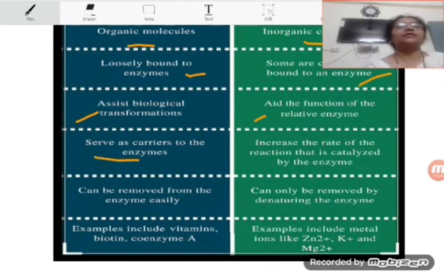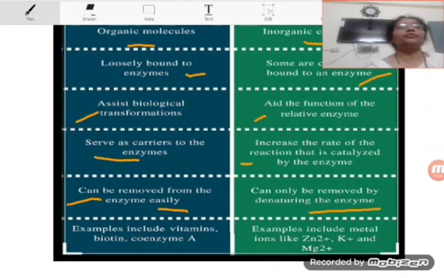Coenzymes serve as carriers to the enzymes, and the cofactors increase the rate of the reaction that is catalyzed by the enzyme. Coenzymes can be removed from the enzyme easily. Please pay attention over here, students. Whereas the cofactors can only be removed by denaturing the enzyme.